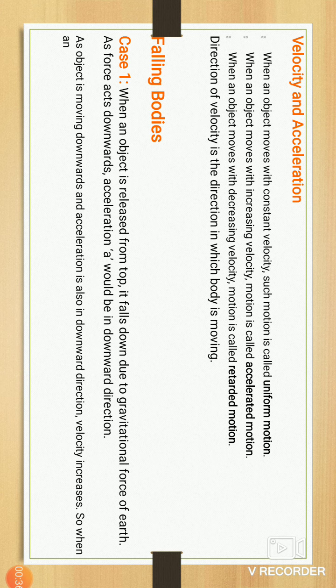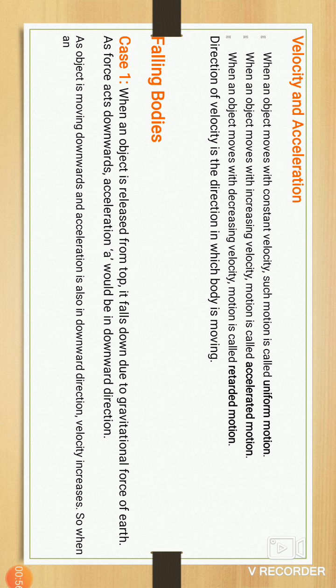When an object moves with constant velocity, such motion is called uniform motion, okay. Uniform circular motion, same definition.